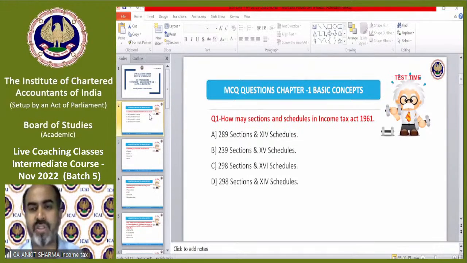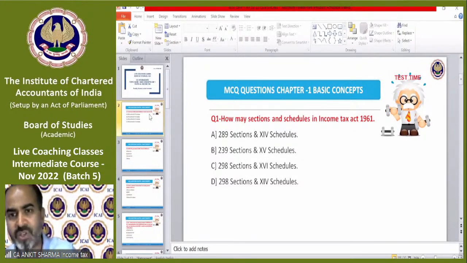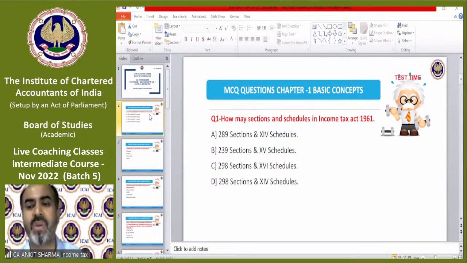Question number 1: How many sections and schedules in Income Tax Act 1961? Please choose the right option and send it to me in the answer box.